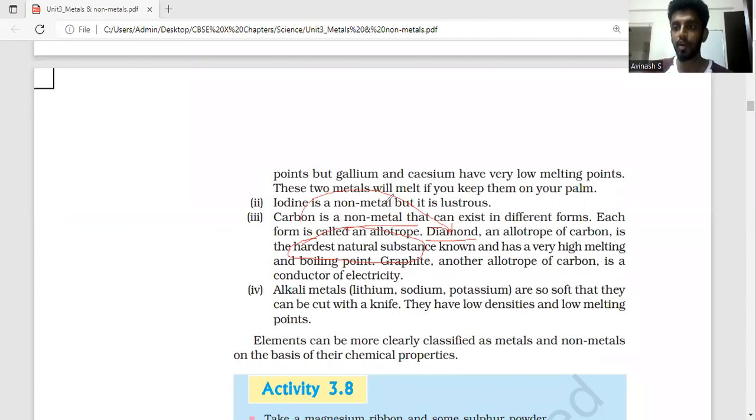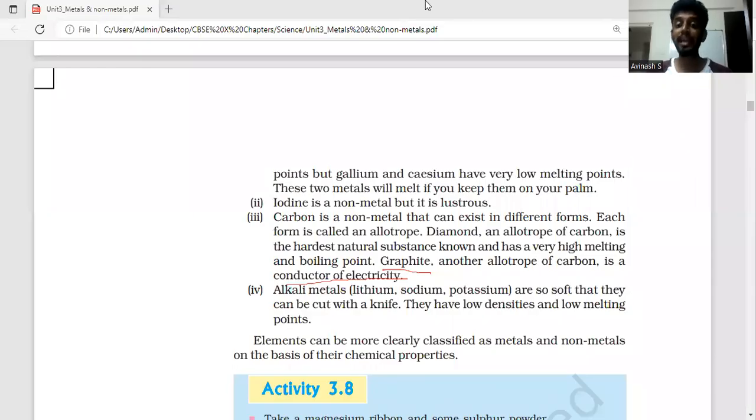But in general, non-metals are not hard. They are quite soft and tender. But diamond, though it is a non-metal, it is hard. And also diamond has a very high melting point, but it is a non-metal. It should have a low melting point, but it's an exception. Likewise, graphite is another allotrope of carbon and is used as a conductor of electricity. It's a very good conductor of electricity, but it is not supposed to be because it's a non-metal, but it's an exception. Graphite is a very good conductor of electricity, whereas all other non-metals are poor conductors of electricity. So this is something that we need to know.